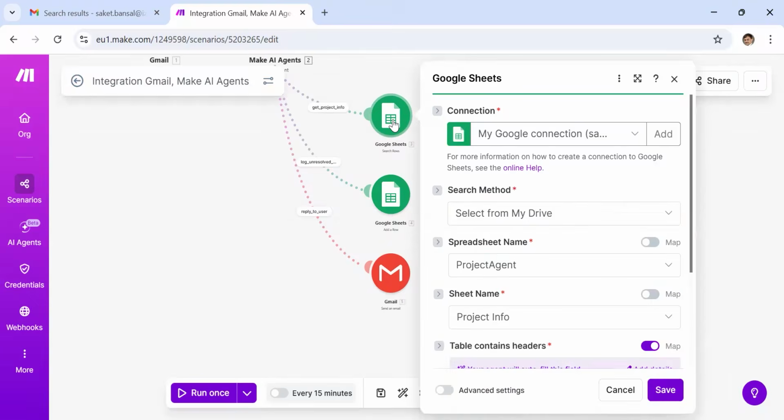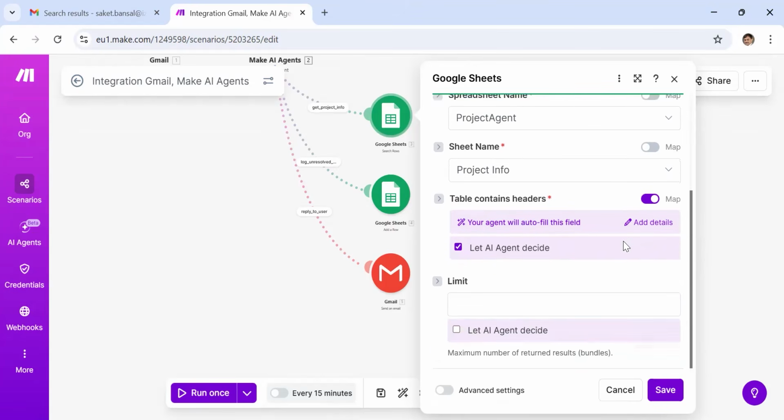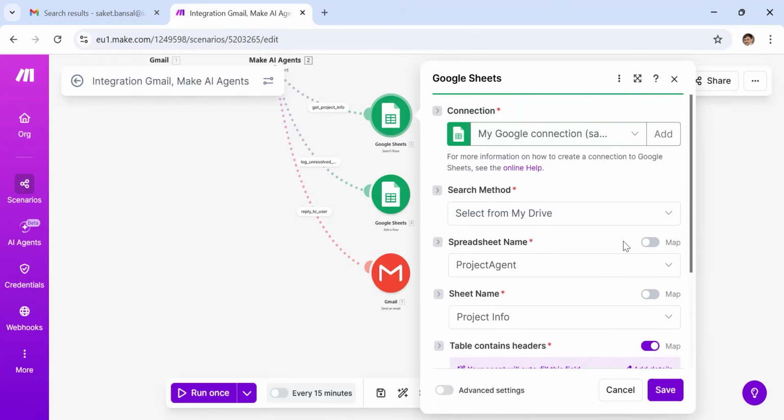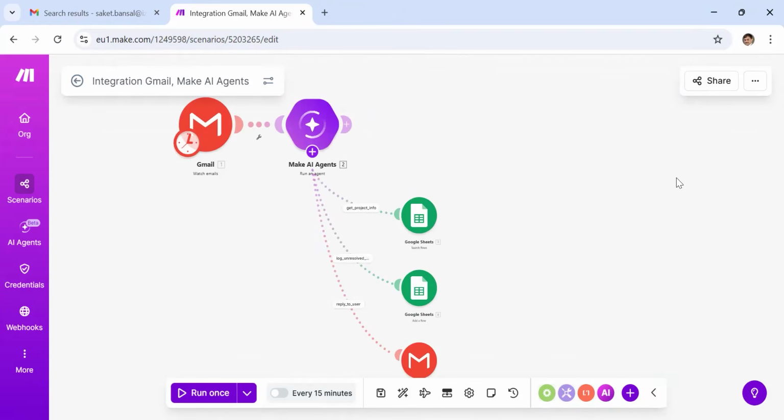In Google Sheets, the process is pretty simple. We need to connect the Drive. We need to show which sheet we should be using, what the file is, and then the sheet inside the file. These are the things which we define, so that it can access that information. Now you can see these things are given a name. All these three tools have been given a name, and these names were used in the instructions.